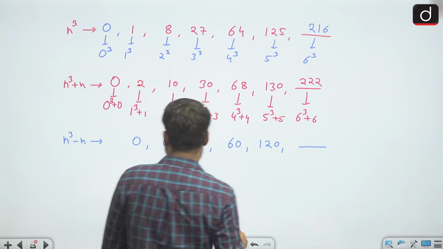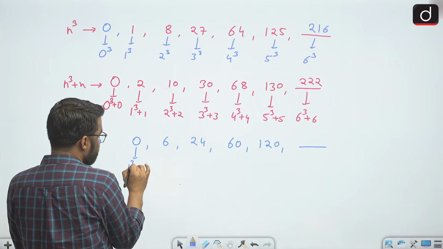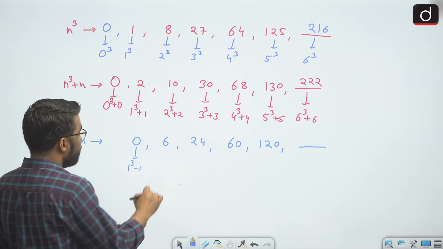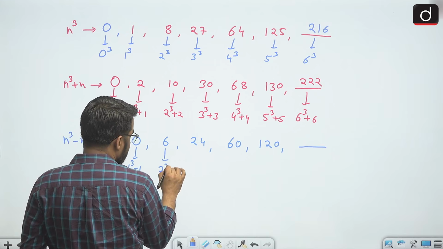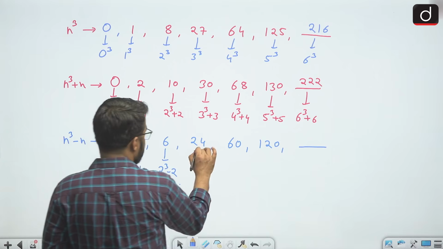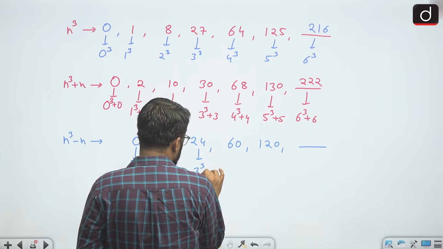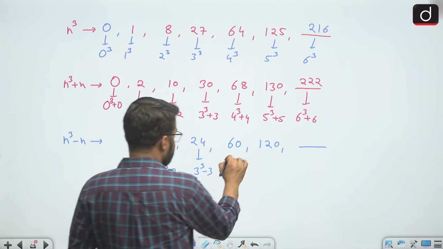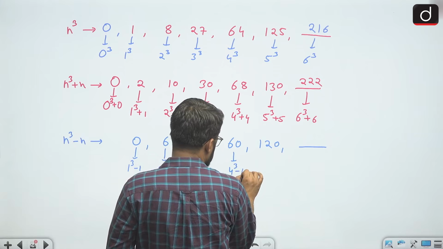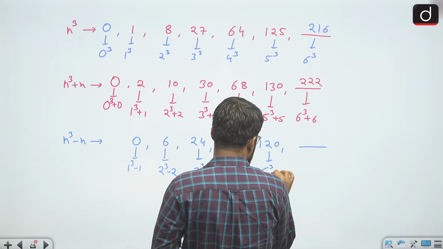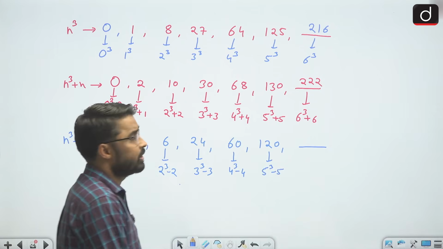And suppose if the next term needs to be found, we can write 0 as 1 cube minus 1, 6 as 2 cube minus 2, 24 as 3 cube minus 3, 60 as 4 cube minus 4, and 120 as 5 cube minus 5. The number whose cube we took, we subtracted the same number.